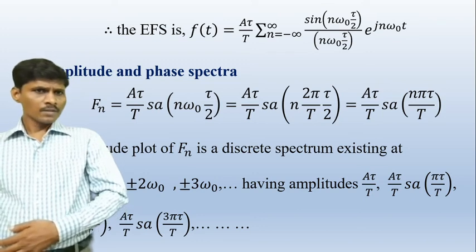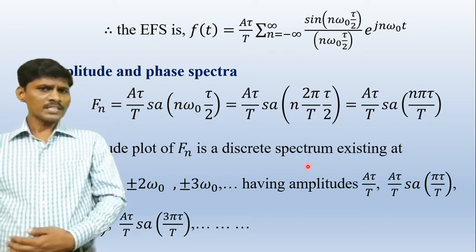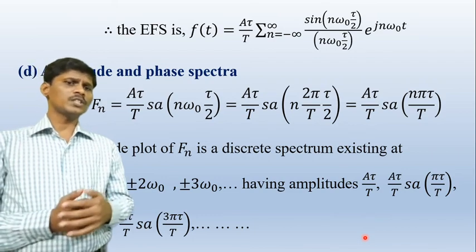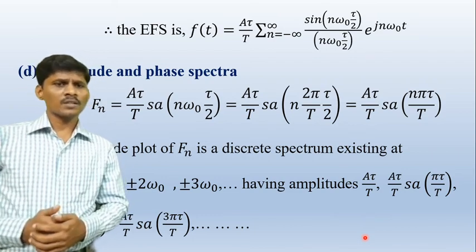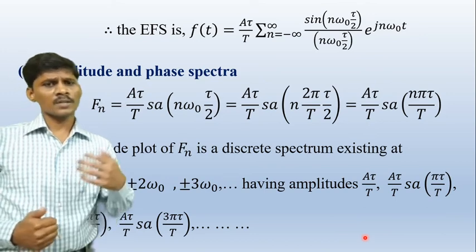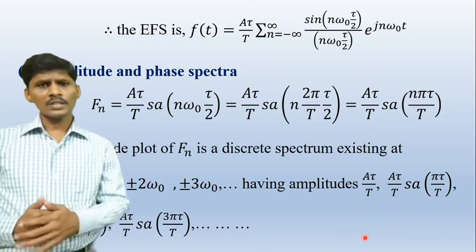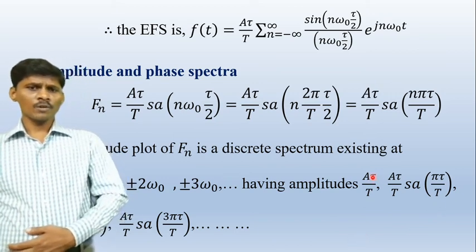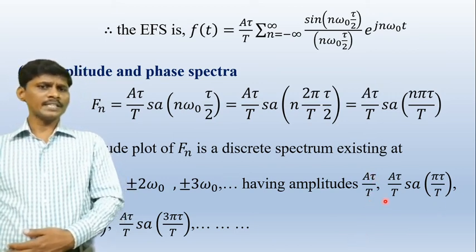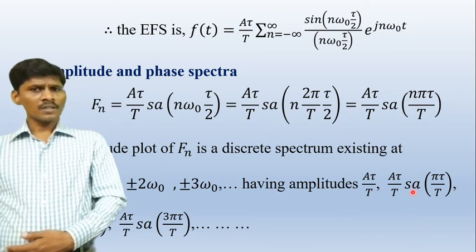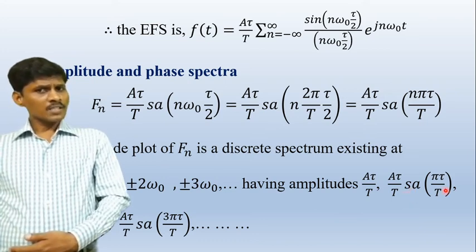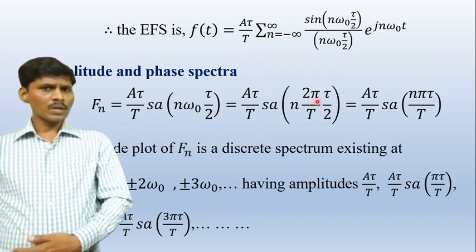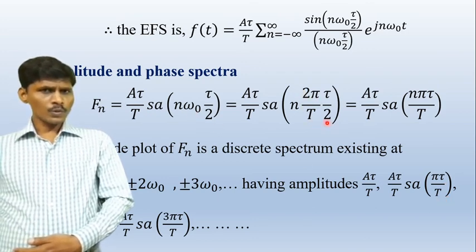The amplitude plot of Fn is a discrete spectrum existing at omega equal to 0, plus or minus omega naught, plus or minus 2 omega naught, plus or minus 3 omega naught. At those frequencies, what are the corresponding amplitudes? At the origin, the amplitude is A tau by T. At plus or minus omega naught, it is A tau by T Sa of pi tau by T. Since omega naught is equal to 2 pi by capital T, the 2 is cancelled.